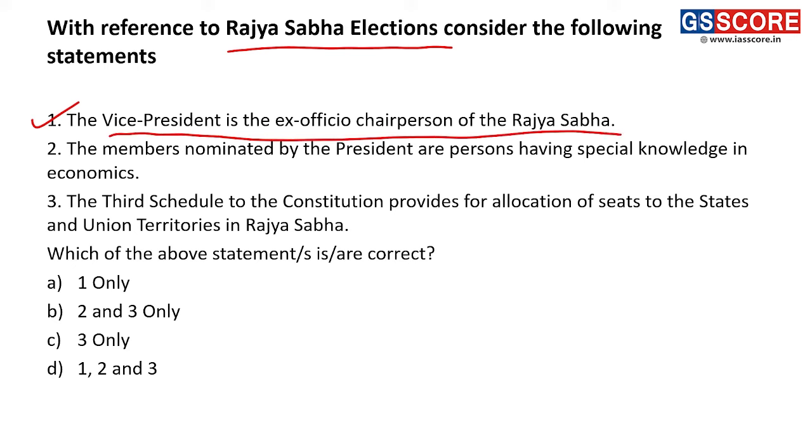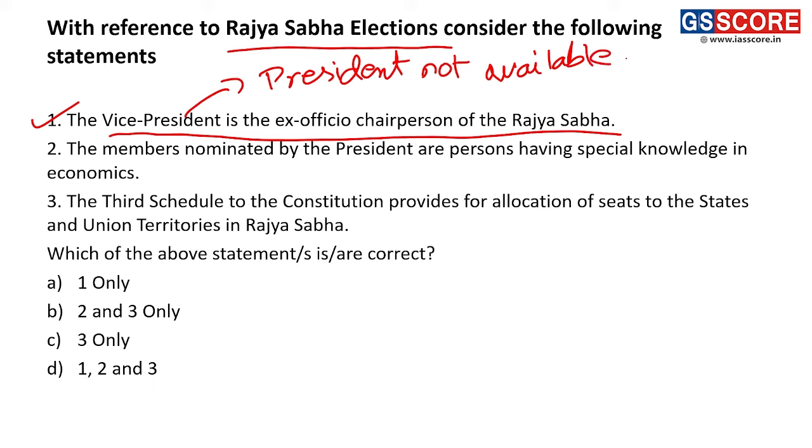In fact, the salary that the Vice President receives, he receives as the chairman of Rajya Sabha. As Vice President, he has only one role. If you talk strictly with respect to being Vice President, then he has only one role, and that is to act as President when the President is not available. Otherwise, his most important duty is being the chairperson of Rajya Sabha.